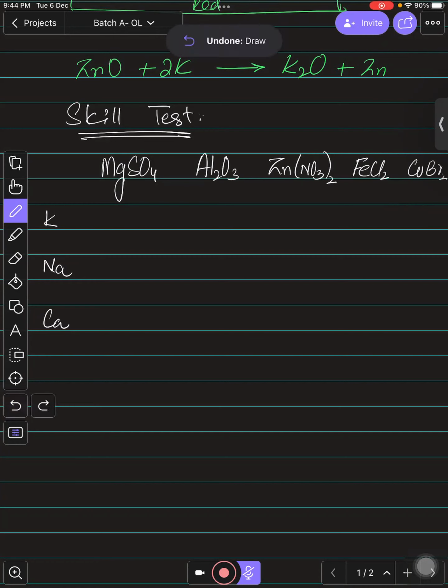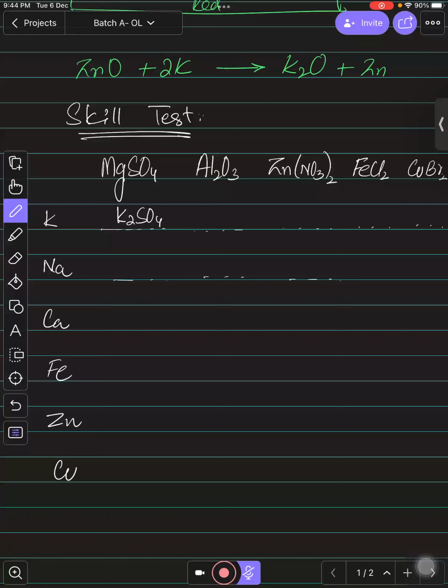चले magnesium को अगर हम हटा दें, इसमें आयरन रख लेते हैं, जिंक रख लेते हैं और हम इसमें कॉपर रख लेते हैं. So what are the products? You need to write the products over here, and you need to write the name of the compound. Suppose you are adding potassium to magnesium sulfate, we know that potassium is more reactive than magnesium, so definitely it will displace it, and the compound which is formed is potassium sulfate. So same as it is, you need to complete this table. So this is your skill test.